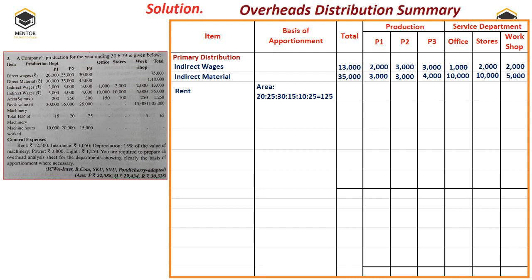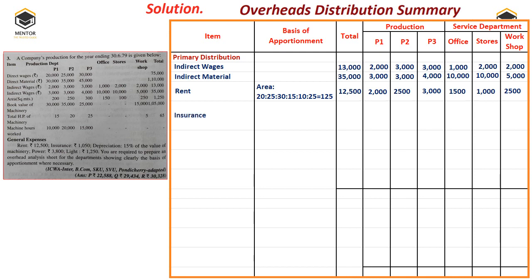I have eliminated one zero and the total is 125. In this ratio the total expenditure of rent, which comes to 12,500 as given in the question, should be divided. So how much will it come to when you divide? 2000, 2500, 3000, 1500, 1000 and 2500.